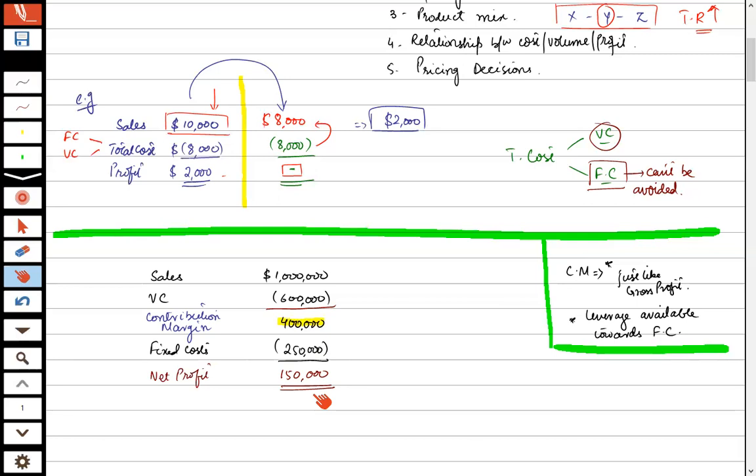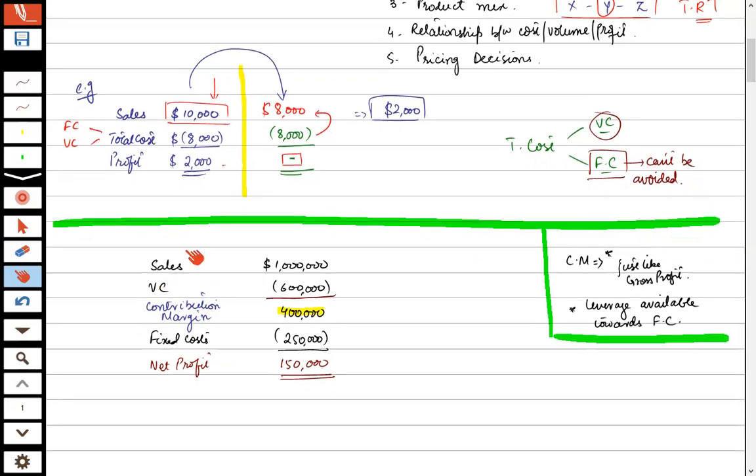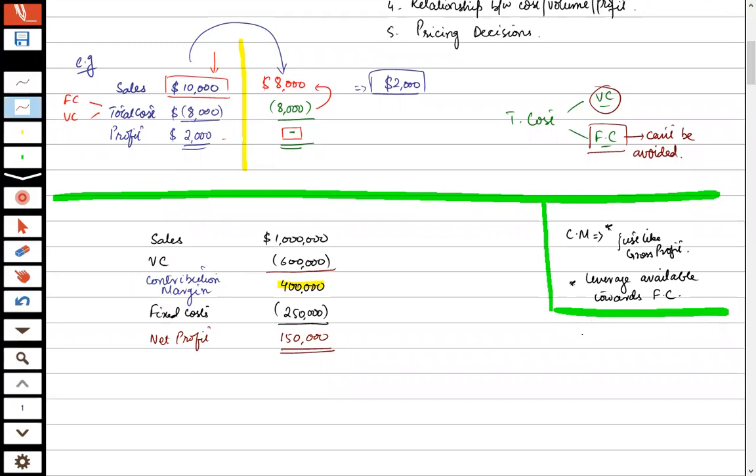What I was saying is, remember the company for managerial analysis has broken the total cost into fixed cost and variable cost. That is the cost of production. And in many instances, we have other expenses as well, that is head office expenses that are not a form of production cost. That is the simple financial accounting expenses. They can be further analyzed into variable cost and fixed cost as well.